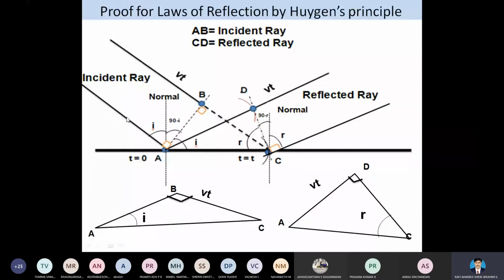Here the first ray strikes at the point A, and the second ray strikes at the point B. Here we know the wave format, the spherical wave format. Spherical wave format means the waves spread in all directions. I can give the wave format here also.